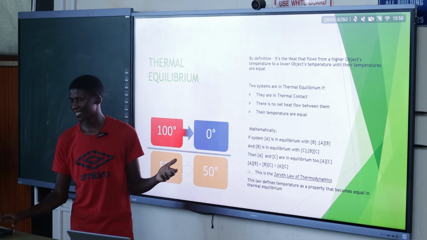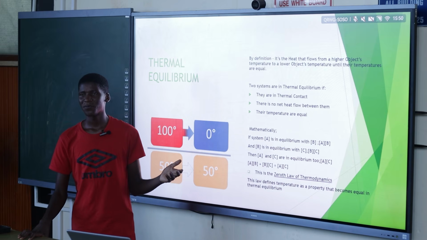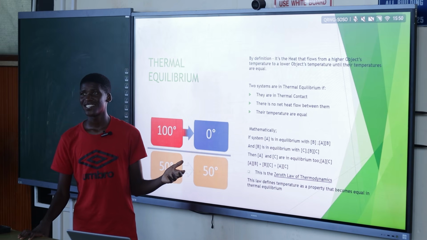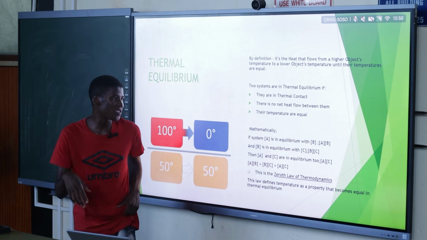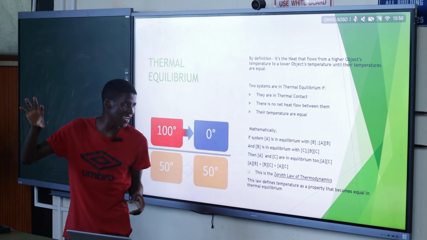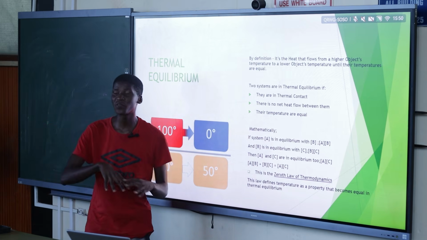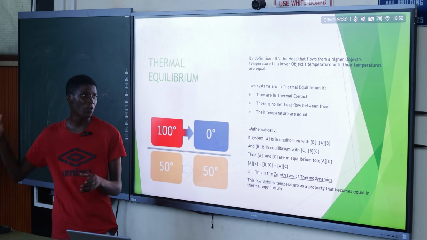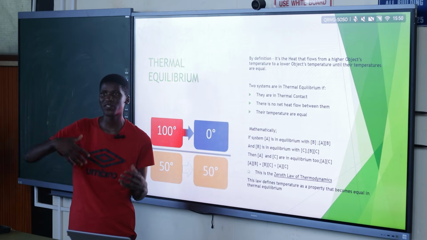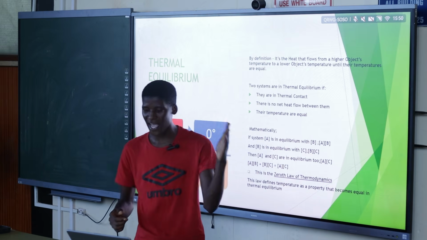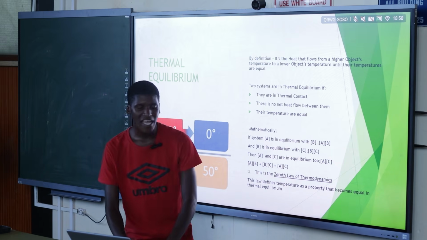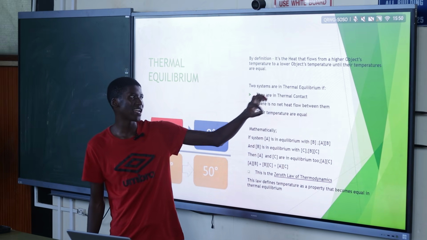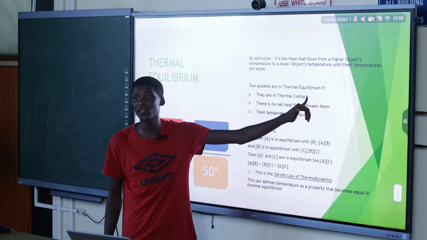It's because of the surroundings. Inside the fridge the temperature is low, and you take it out to the outside surroundings, which have a higher temperature. So basically, heat will flow from the surroundings to the ice, causing the ice's temperature to rise until it melts. So for systems to be in thermal equilibrium, they must be in thermal contact.